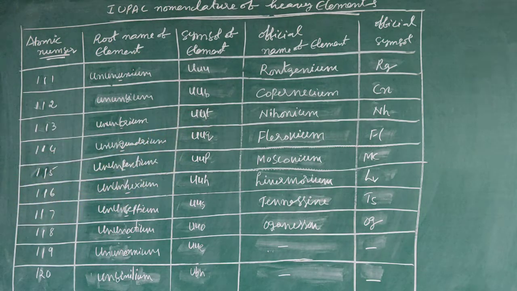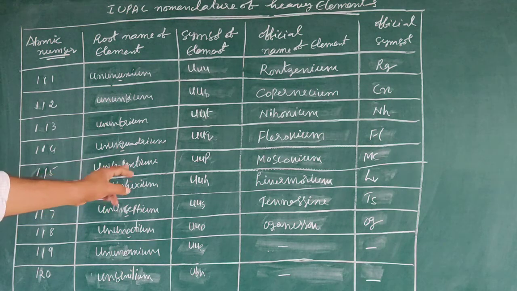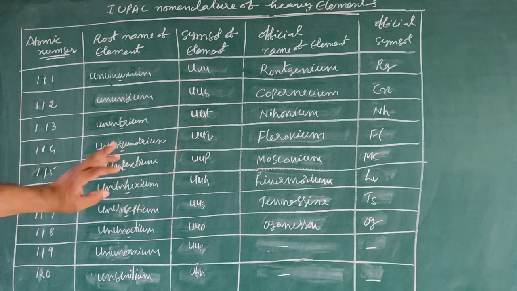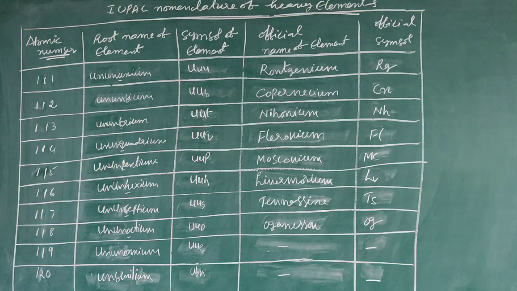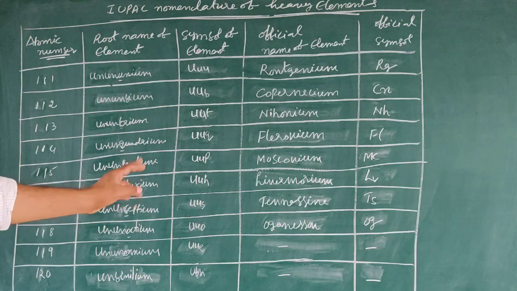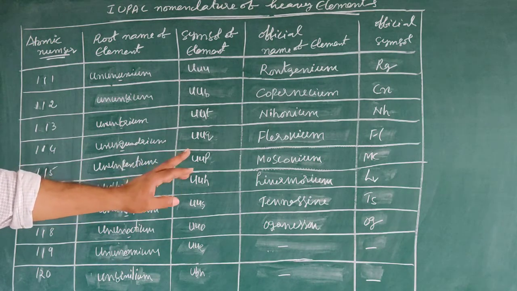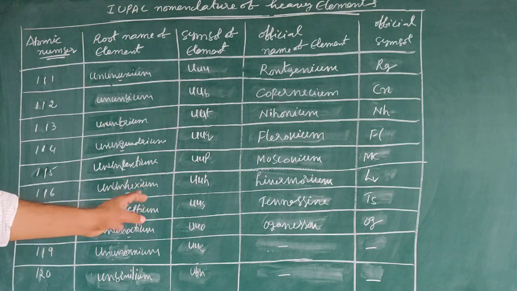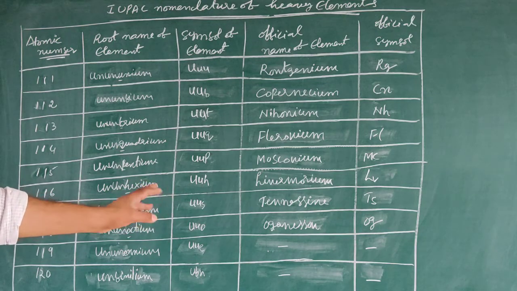Next one, 116, Ununhexium, UUH, Livermorium, Lv is the official symbol. 117, Ununseptium, UUS, Tennessine, Ts. 118, Ununoctium, UUO, Oganesson, Og.